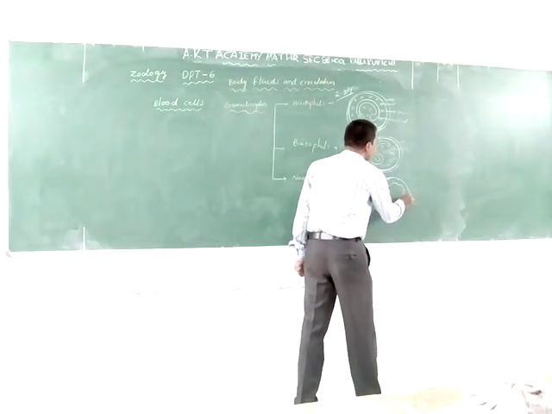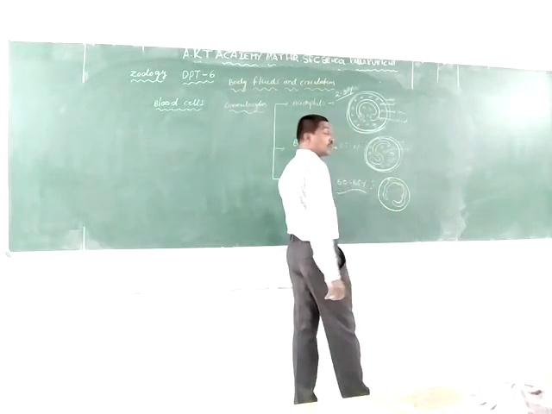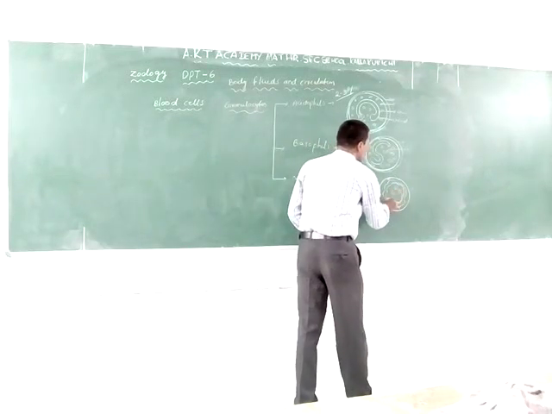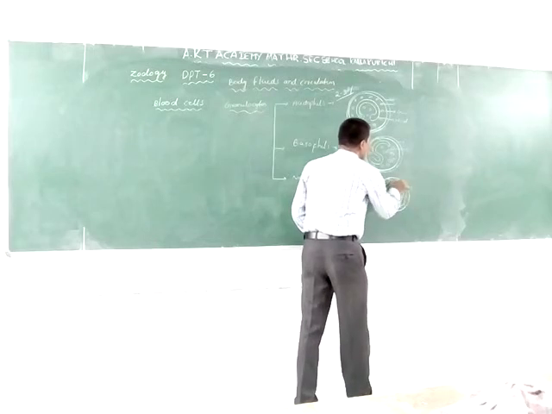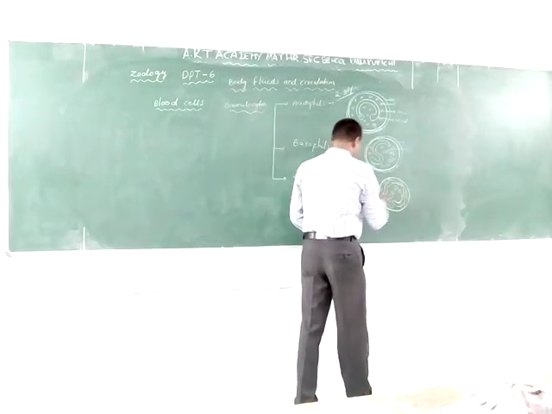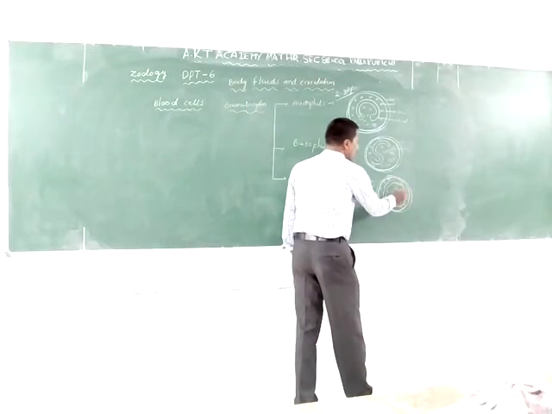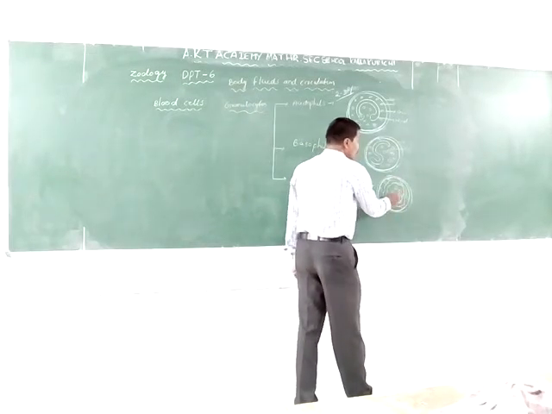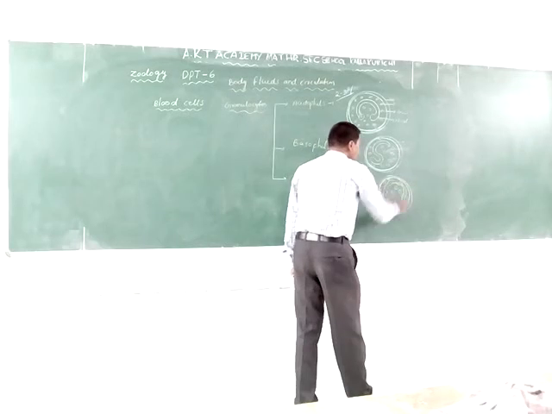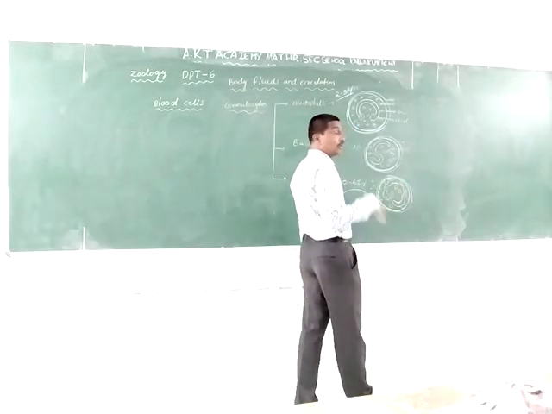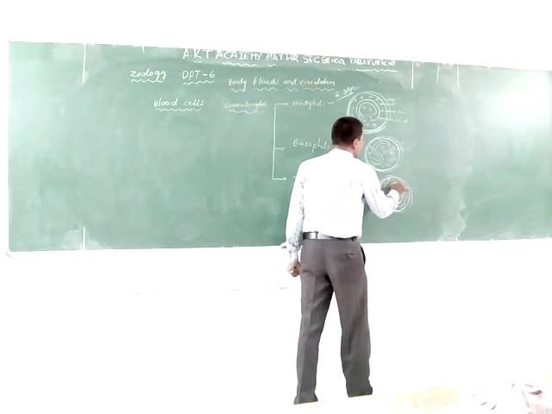Here the nucleus is divided into more than one lobule. Granules are present there, along with the cell membrane and cytoplasm, and the nucleus is divided into more than two lobes.